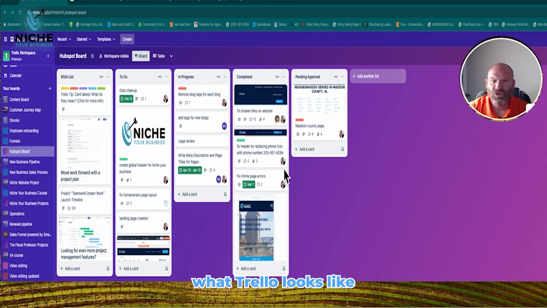So this is what Trello looks like and how it works. You can go look at pricing and all that. It's very reasonable. As I said, you can look at Monday, Asana, all these things. But this is the walkthrough of Trello and how it works.